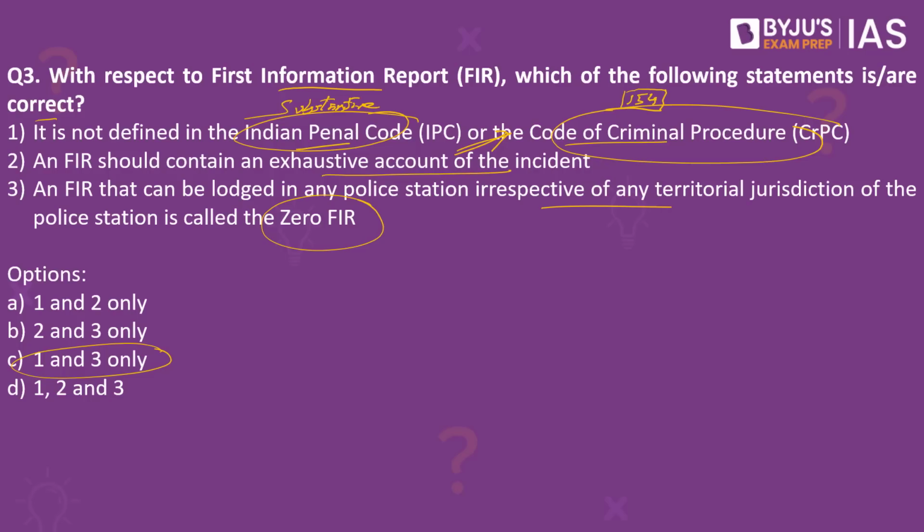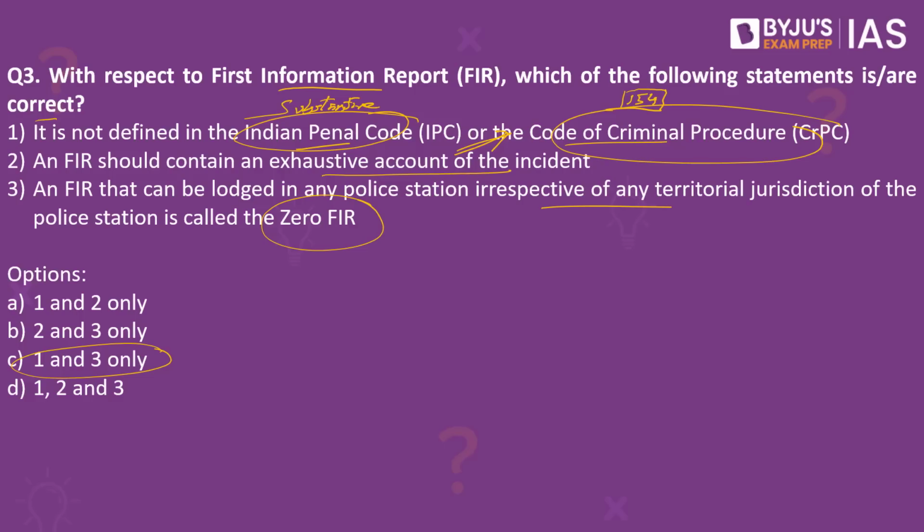Then we have the Code of the Criminal Procedure. Then we also have the Evidence Act. Then we also have the Code of the Civil Procedure as well. So the CRPC, the Evidence Act, and the CPC are what is called the procedural law. If a murder has occurred in a particular place, what would happen? There will be Indian Penal Code provisions, but how this murder investigation has to be conducted is prescribed in the procedure to be followed by the police officers. So we have the procedural code, which is the Code of the Criminal Procedure, and the substantive law, which is the Indian Penal Code. In neither of these laws is FIR defined. So the first statement is right.